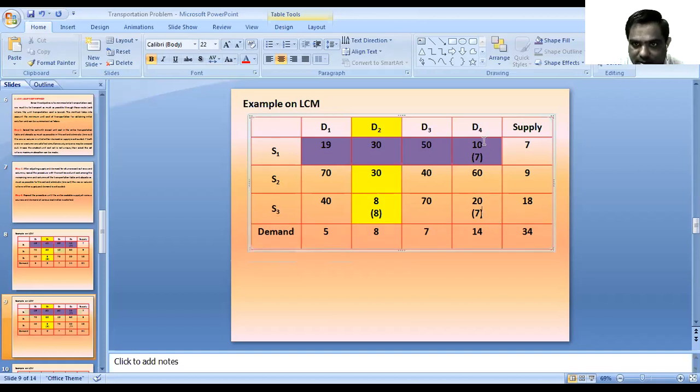That means the demand of D4 is 7 plus 7, that is 14, so the demand of D4 is fulfilled and the D4 column is also finished.